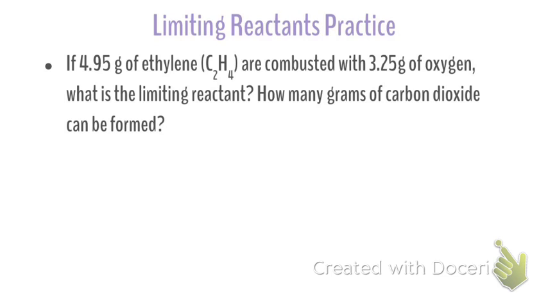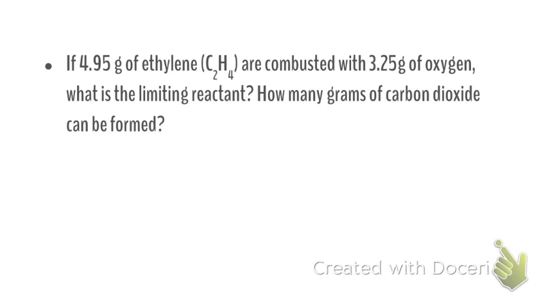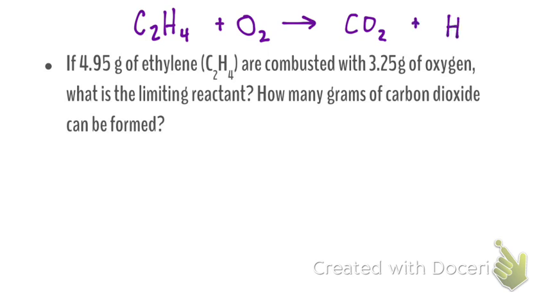Right here it says ethylene, which is C2H4, combusts with oxygen. So what does that have to be? Plus O2. How many grams of carbon dioxide are formed? That means carbon dioxide has to be a product. What's my other product of a combustion reaction? Water. Combustion reactions always start with a hydrocarbon and oxygen, and they always produce carbon dioxide and water. Okay, so now we need to balance that from there. You need to multiply that by 2.